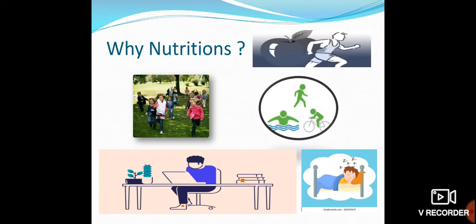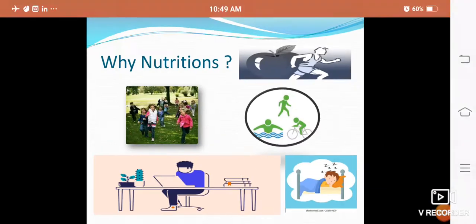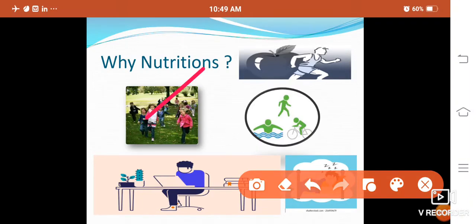Next slide is why nutrition. In such figures, for example, children are playing, this boy is studying, this boy is walking, swimming or cycling, sleeping, running. So in all such activities, what is the most important thing? What can it be, beta? That most important thing is what?